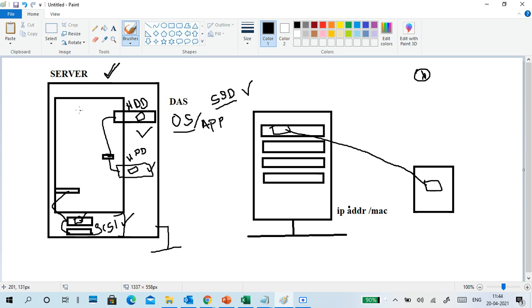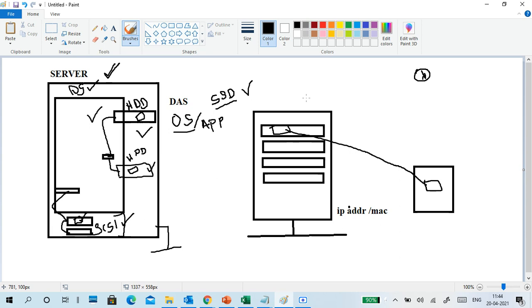The only difference is that in a normal server, we have an operating system and a lot of server-related hardware, with applications and services running, and storage is directly attached, and we need server permission to access it. In this condition, I'm telling you, it is stored in the network and we can access it directly.